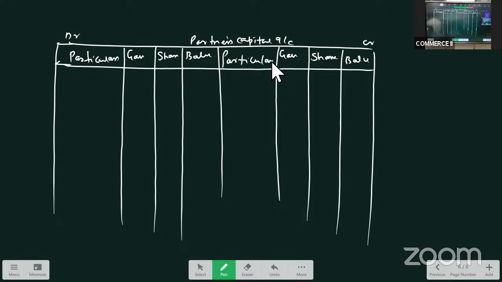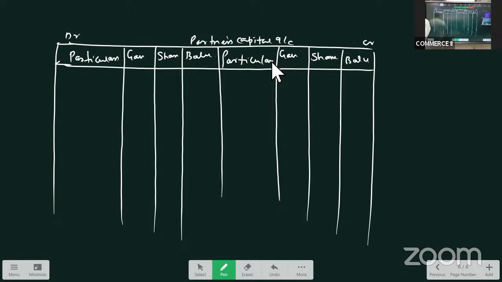Okay. Now remember, on the credit side, we get 4 items, right? Whenever we are preparing partners capital account, on the credit side, we get 4 items generally. One is capital, second, goodwill, third, accumulated profits, fourth, revaluation profit. And if it is a loss, we take it on the debit side.